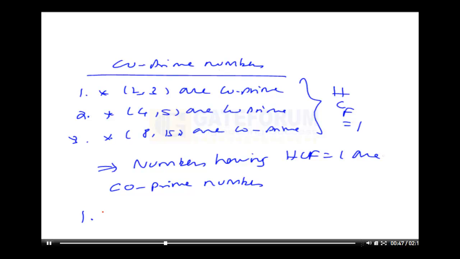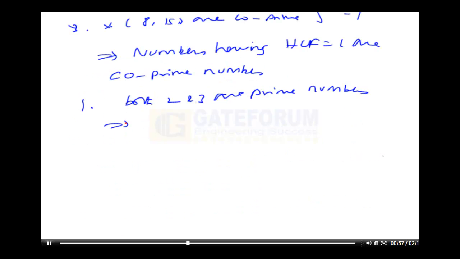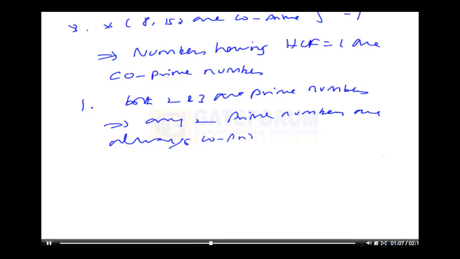Why 3 different sets? What about 2 and 3? Both 2 and 3 are prime numbers. So what can we generalize? Any 2 prime numbers are always coprime. Number set 2, 4 and 5: what are they?